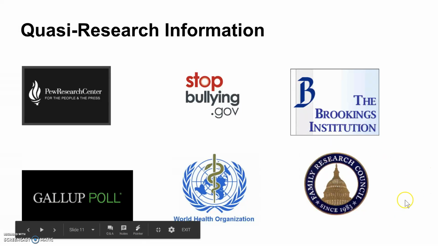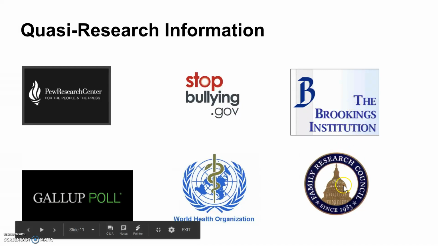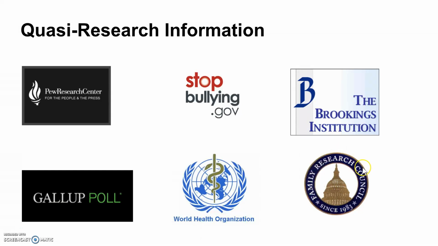Other ones, like these over here on the right, are political think tanks that call themselves research-oriented, but they're really not. They're political. This one is on the far left and this one's on the far right. They don't actually do research, and it's not academic research. So you would not cite these sources in your paper because they're really not research organizations.